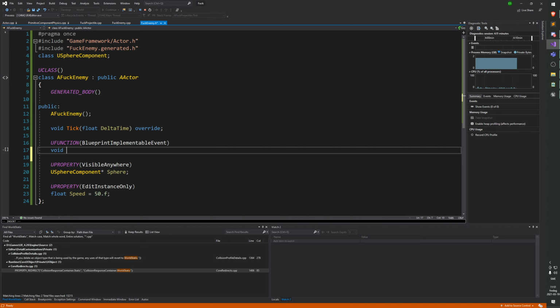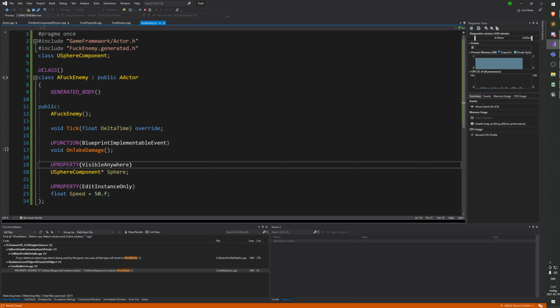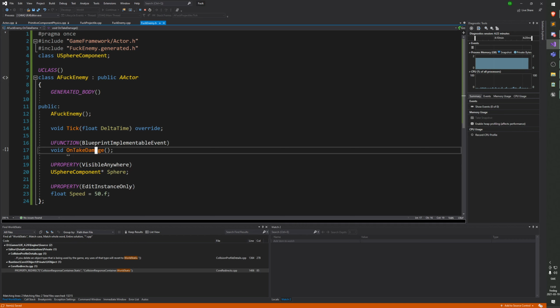So we will call it like on take damage. Sure, that makes sense. Do I need to implement this in code? No, you implement it through Blueprint, so it doesn't need to be in the CPP. Can you make a first function which you want to run in code, and then when that is done, you carry over into the blueprint?